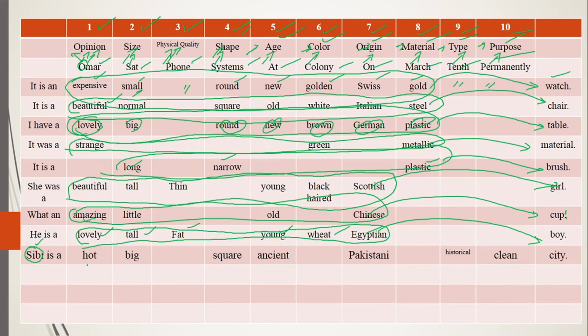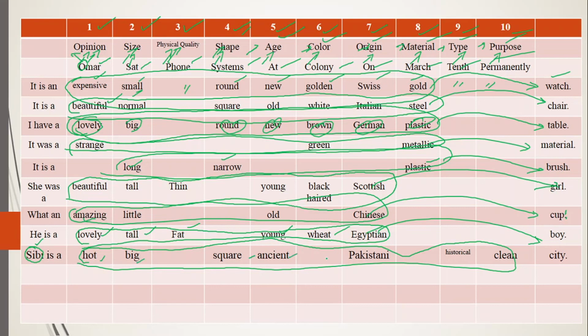Sibi is an odd, big, square, ancient Pakistani, historical, clean. Now these all adjectives are coming together, means 1, 2, then 4, 5, then 6 is empty, 7, then 9, then 10. So see, you can see I have covered all of the 10 sequences. How can you bring them together to modify your noun? Sibi is an odd, big, square, ancient Pakistani, historical, clean city. That is again adding something in the meaning of noun and telling you the different qualities, size, shape, temperature, nationality, origin, and color, etc. So that is all about the sequences of adjectives.